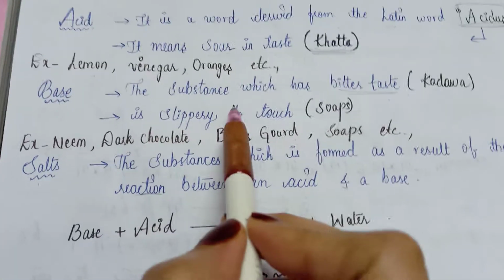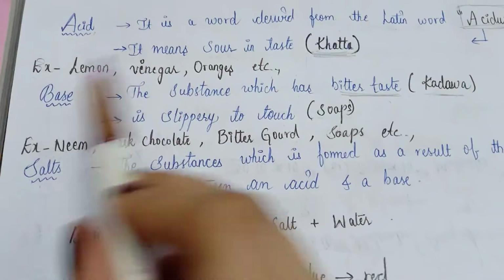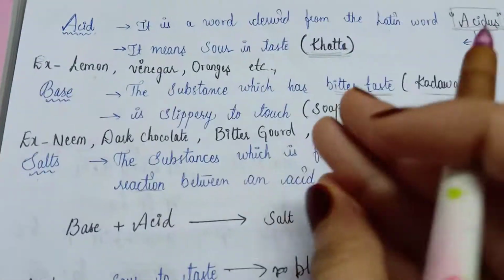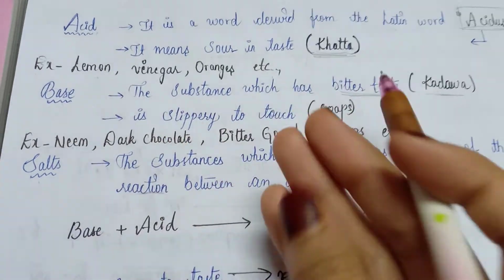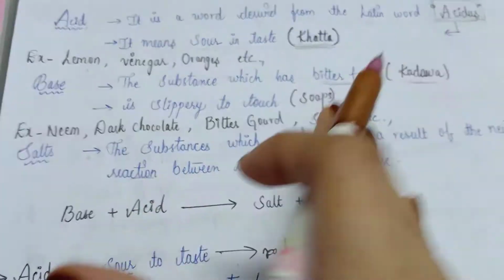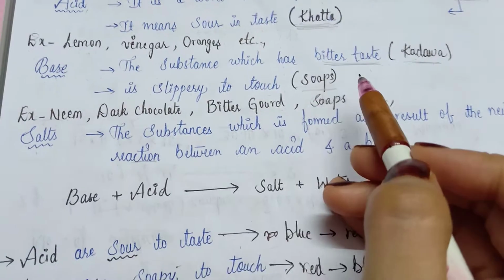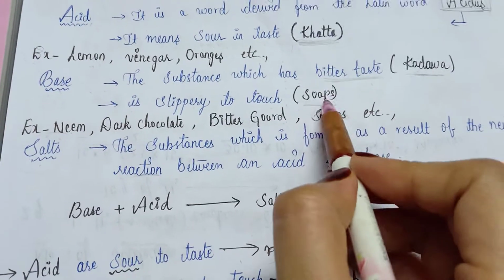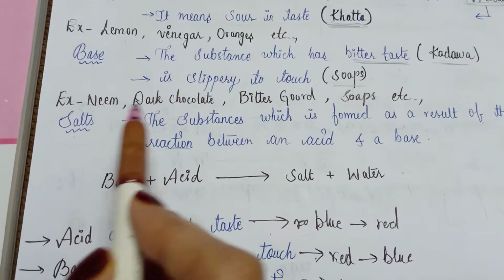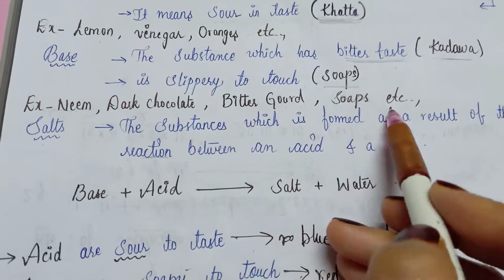And what is a base? The substances which have a bitter taste. Bitter in taste means kadwa taste. So a base gives a bitter taste, and it also has another property: when you touch that substance, it will be slippery to touch. Slippery in the sense that it slips from the hand. For example, soap will be slippery and it is also bitter in taste if you have tasted it. Examples of bases: neem, dark chocolate, which are also bitter in taste, bitter gourd, in the sense karela, and soap, etc.